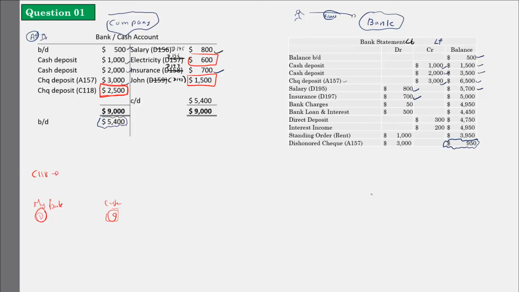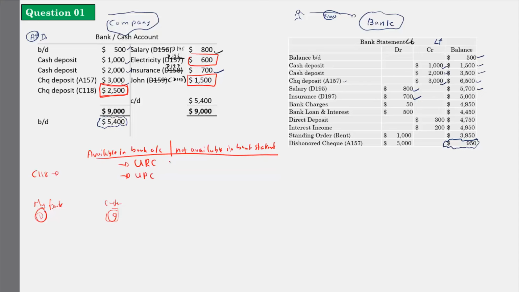So according to the things that we learn as of now, there are two things which are there in my bank account which are not there in the bank statement. What are the two things? One is unrealized checks, which is there in my bank account. I will write it here. Available in bank account. Okay. Not available in bank statement. What are the two things? One is unrealized check 2500. Other one is unpresented checks.